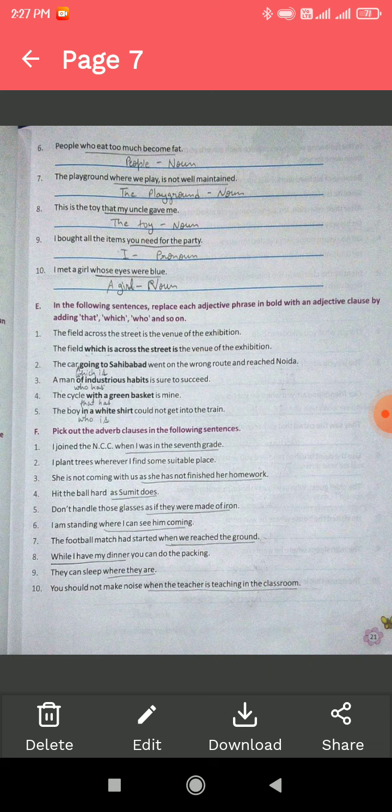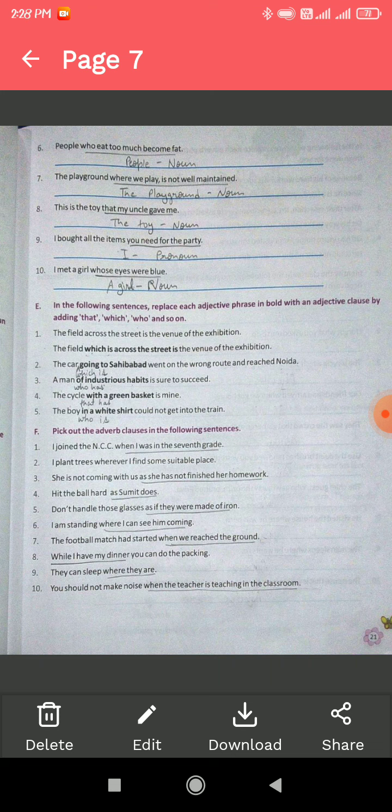In the following sentences, replace each adjective phrase in bold with an adjective clause by adding that, which, who, and so on. The first sentence is given as the example, so we have to start from question number 2. The car going to Sahibabad went on the wrong route and reached Noida. Going to Sahibabad is a phrase, so we have to convert it into an adjective clause. The car which is going to Sahibabad went on the wrong route and reached Noida. Which is going to Sahibabad is a clause.